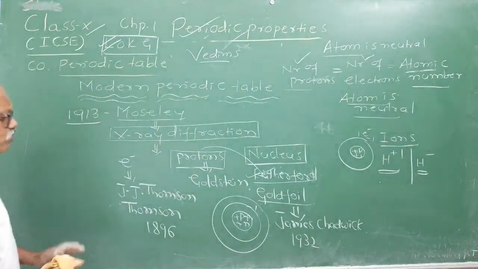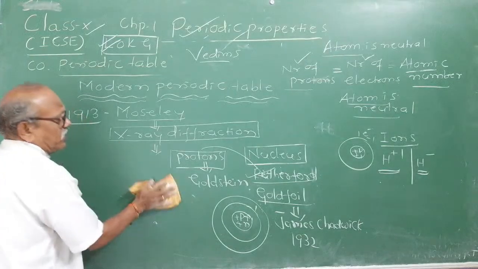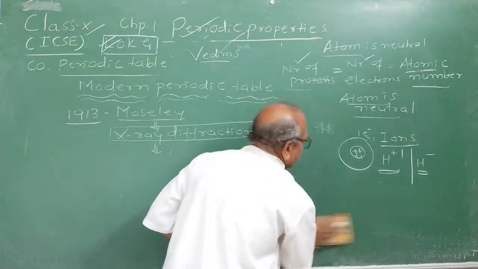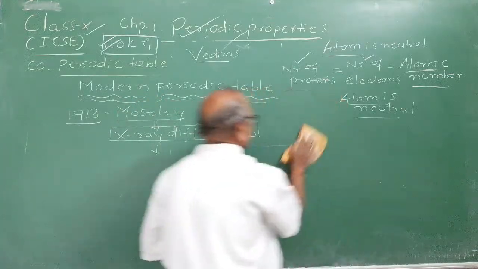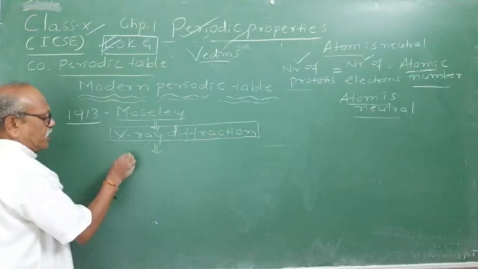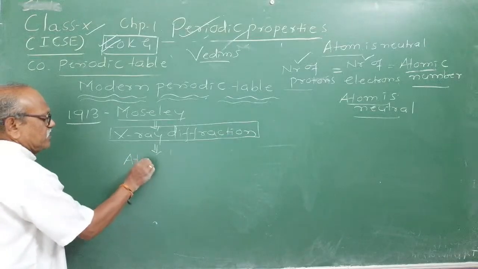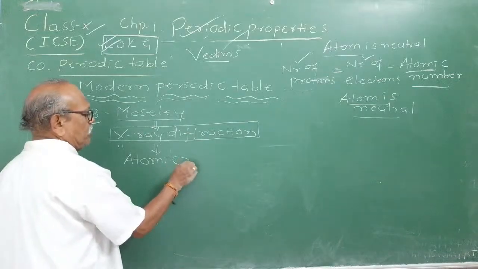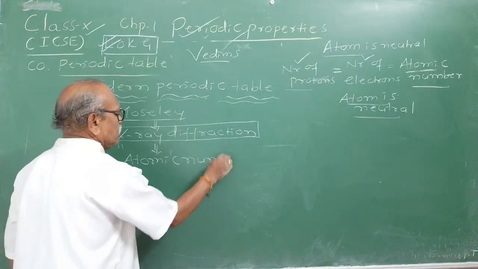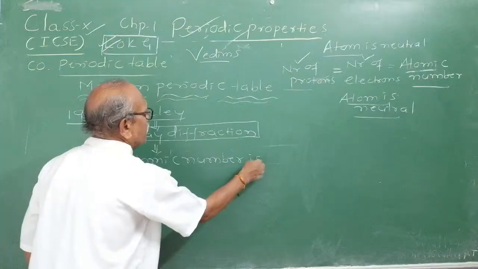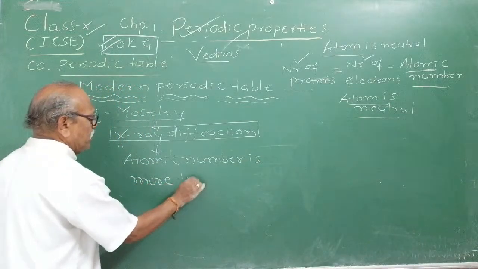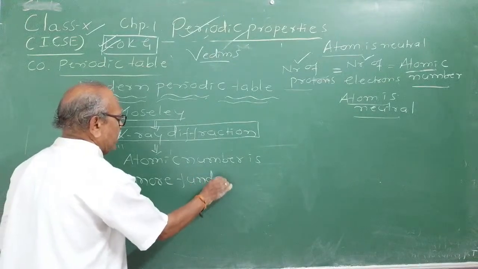Let us come back to the modern periodic table. Therefore, I wanted to recall the story behind it. I told you, his discovery was that atomic number, the number of electrons, is a more fundamental property than atomic mass.